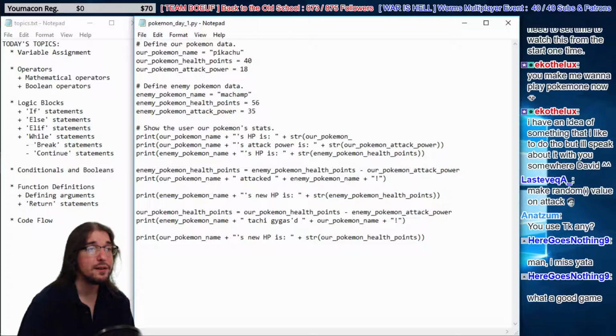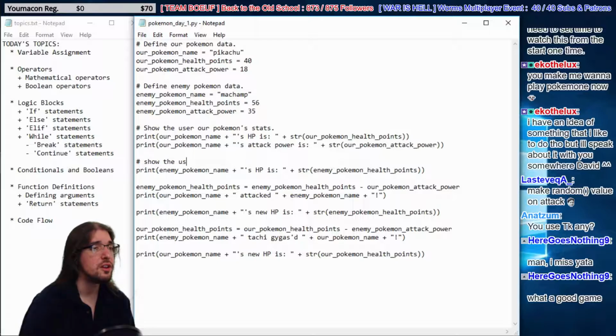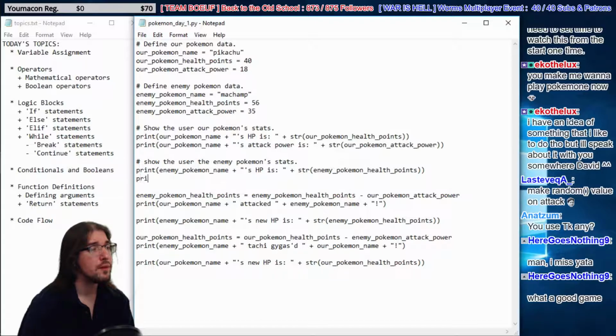Our Pokemon health points. Okay, I think I did that right. Now we're going to print off, show the user the enemy Pokemon's stats. So we have his HP. We're going to show his attack power. He has that now.